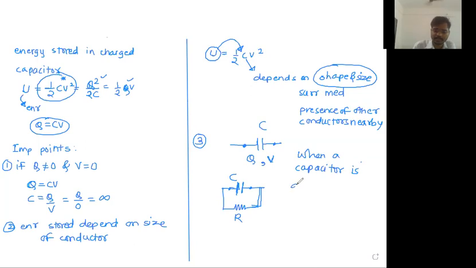When the capacitor is discharged, the energy lost in the form of heat. Of course, when the current flows through the resistance, it heats up.